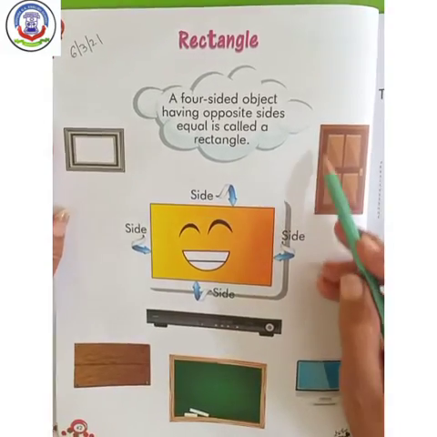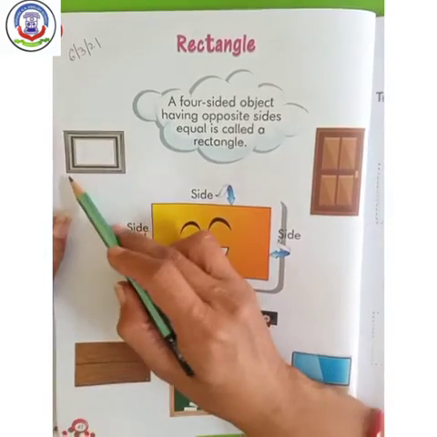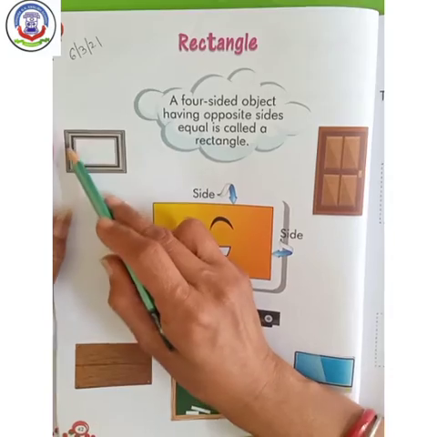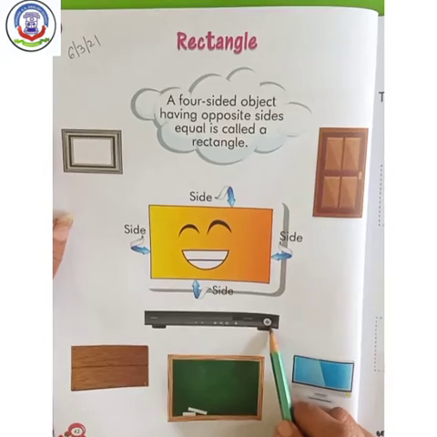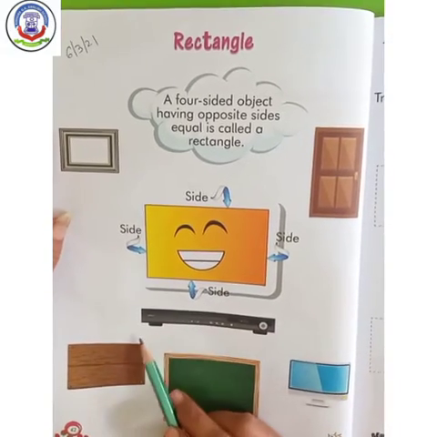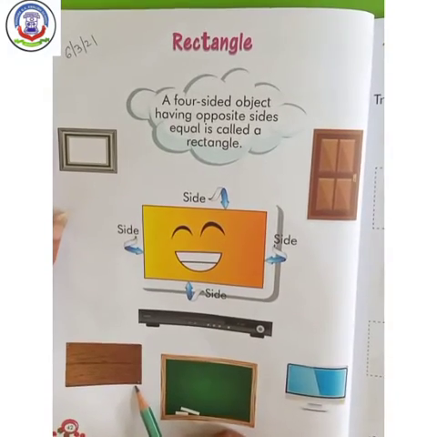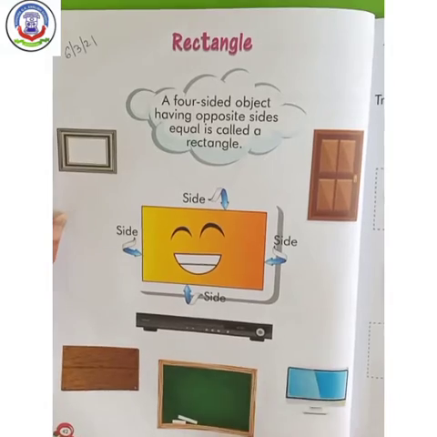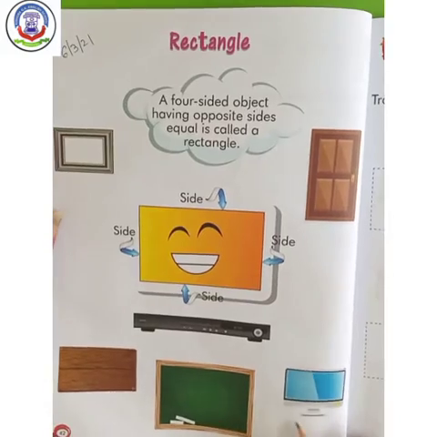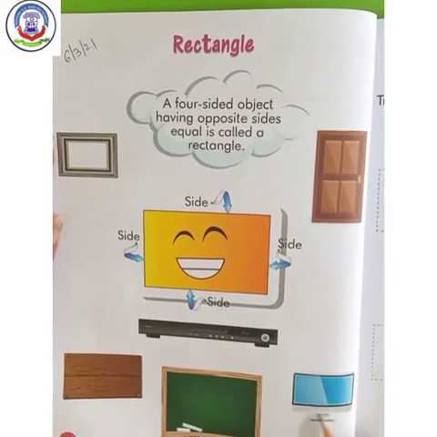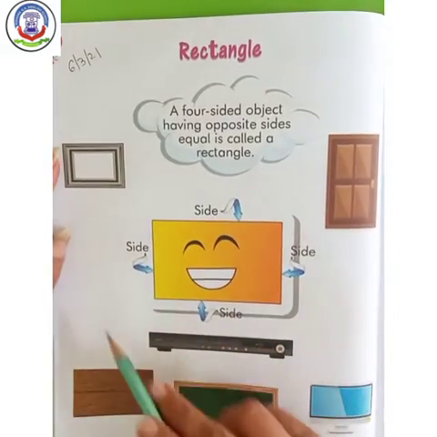Here the door is given which is rectangle in shape. Here the frame is given which is rectangle in shape. Here a DVD player is given which is rectangle in shape. A wooden plank is given which is rectangle in shape. Here a board is given which is rectangle in shape and a desktop which is rectangle in shape. So all these objects are rectangle in shape.